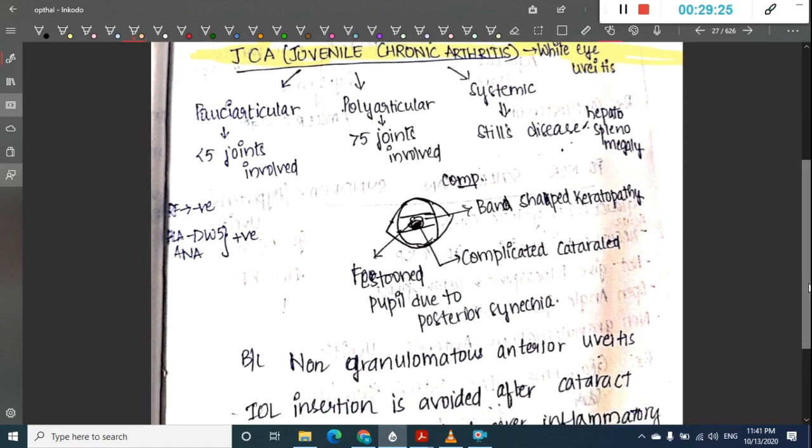If you see complications of juvenile chronic arthritis, it is associated with band-shaped keratopathy, complicated cataract, and festooned pupil due to posterior synechiae. So it is actually non-granulomatous anterior uveitis, but it has increased complications of complicated cataract and band-shaped keratopathy.